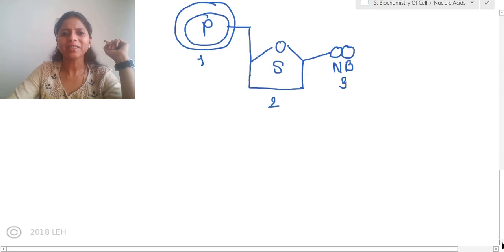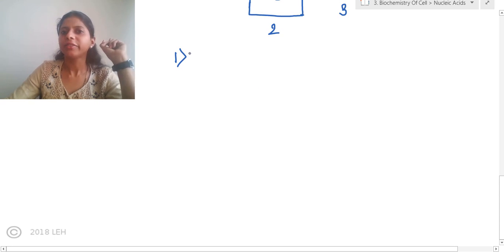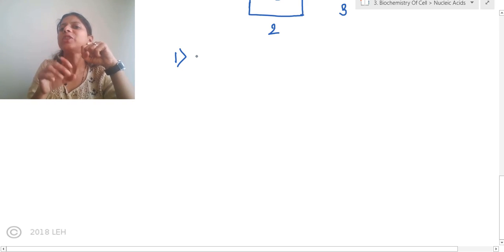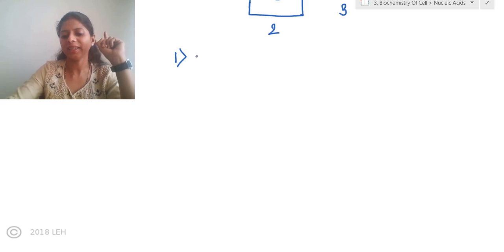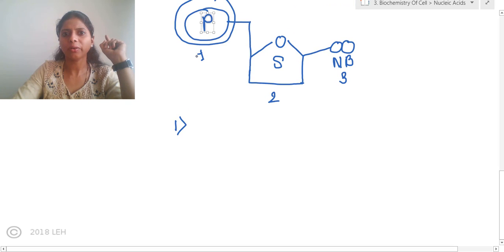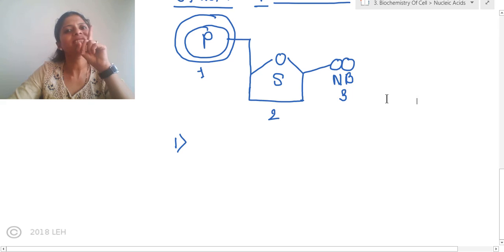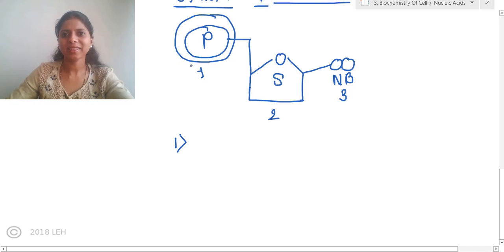Okay. Now let us go ahead. Now let us study each component in detail. So first component of the nucleotide. Remember, nucleotide is a monomer of nucleic acid. So many nucleotides join together to form nucleic acid, and we are studying nucleotide in detail. Whatever structure I have drawn, that structure is nothing but a structure of a single nucleotide, one nucleotide. Got it? Now let me enlist the components and we'll go ahead.